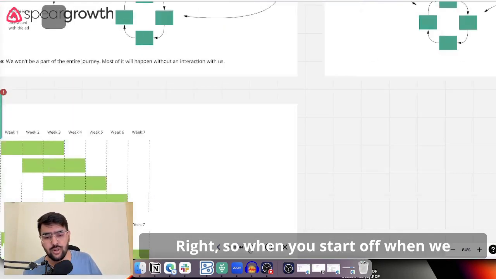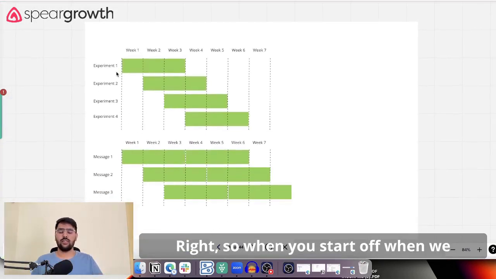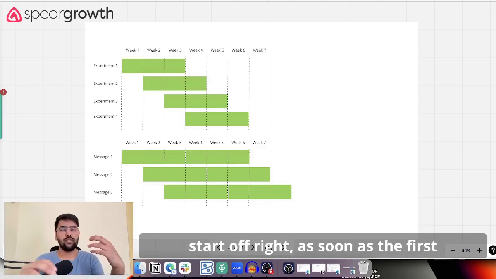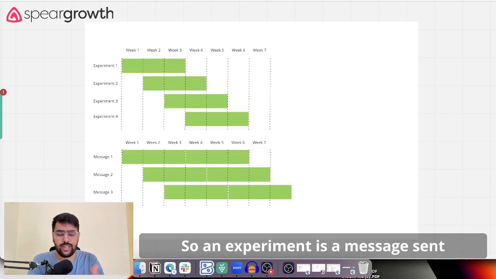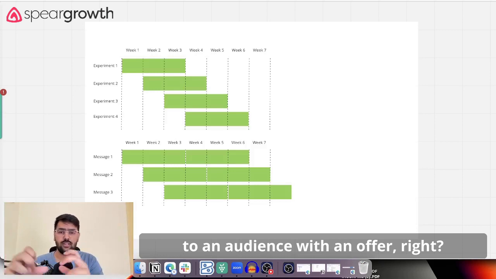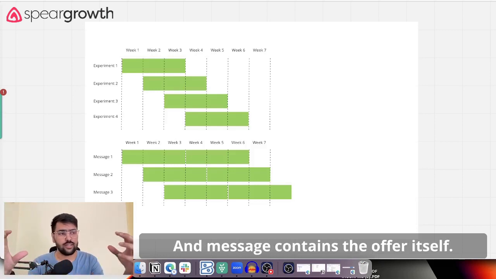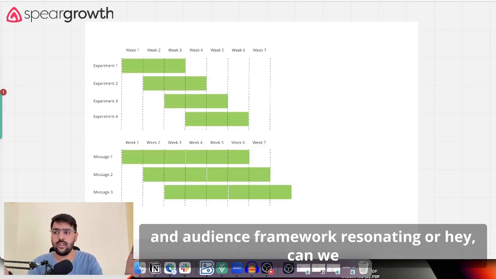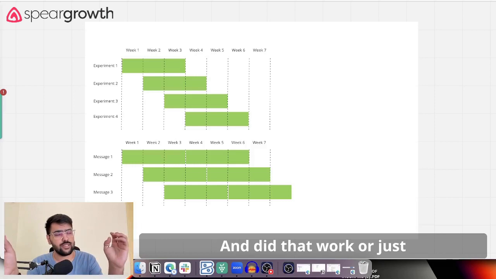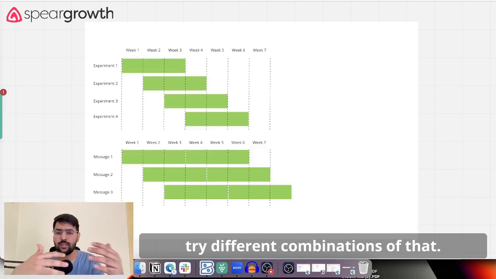So when we start off, as soon as the first few weeks, we're in a rapid experimentation phase. An experiment is a message sent to an audience with an offer. The message contains the offer itself, and then we see whether this message and audience framework is resonating, or whether we can use the same message for a different audience and did that work, or just try different combinations of that.